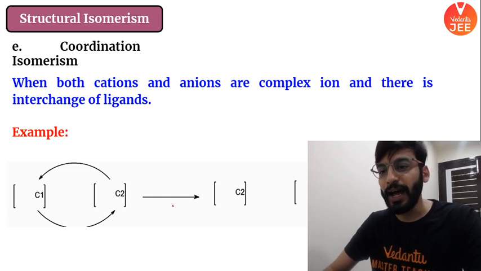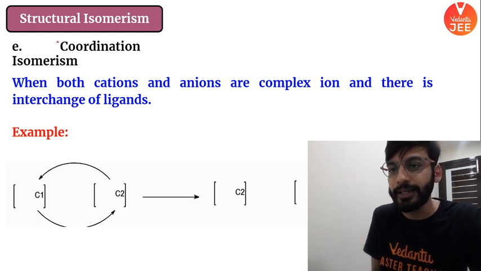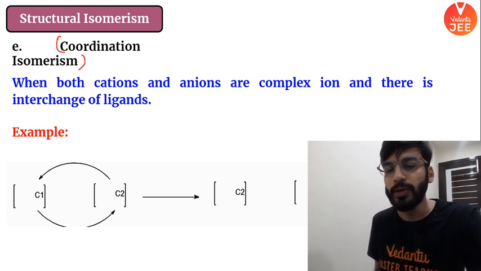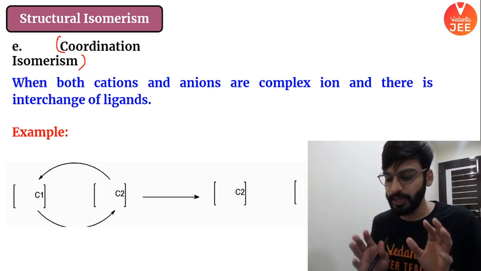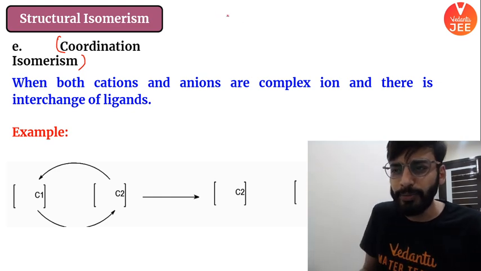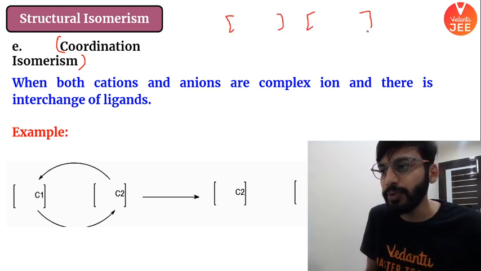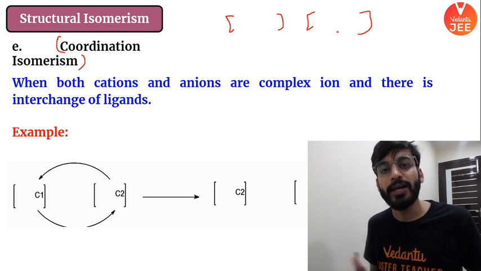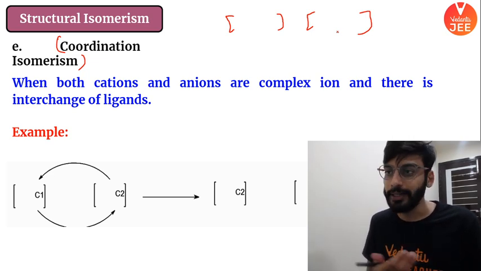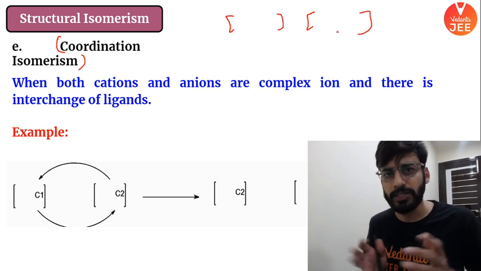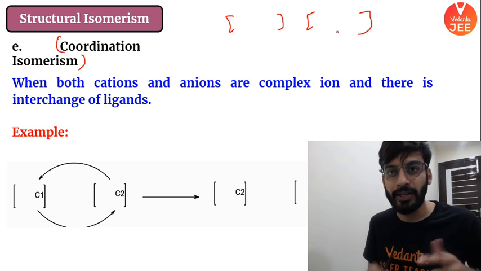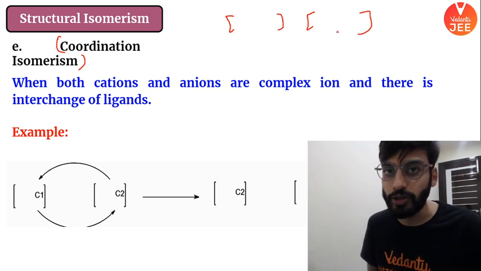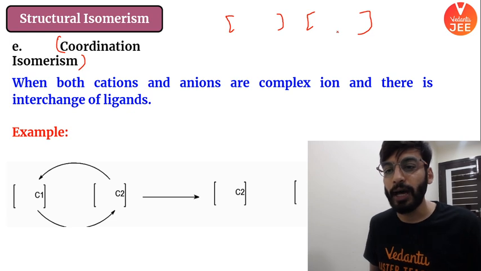Now we are going for the last category, coordination isomerism. Coordination isomerism is our last category. Look, what happens here? Both the complexes have square brackets. You remember we have done a certain example where the cation as well as the anion have charges on them. Everything has a charge on it. So this is a compound in which you will see the cation in a complex form, and the anion also in its complex form.